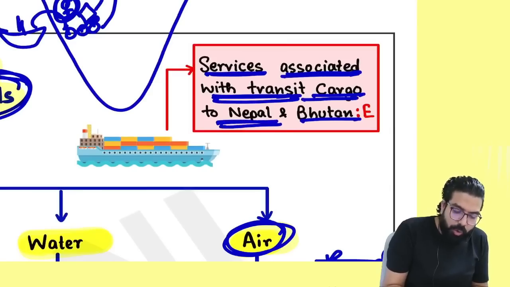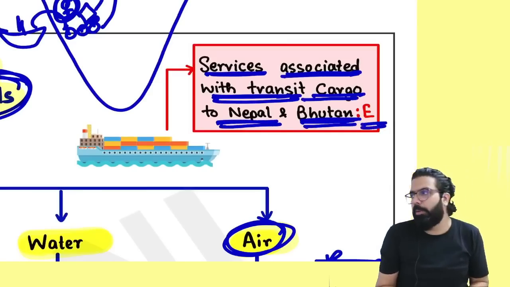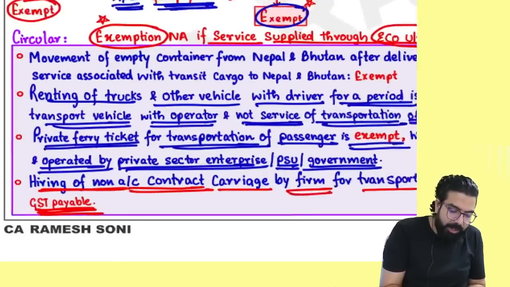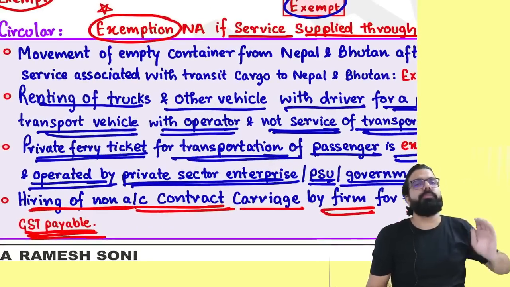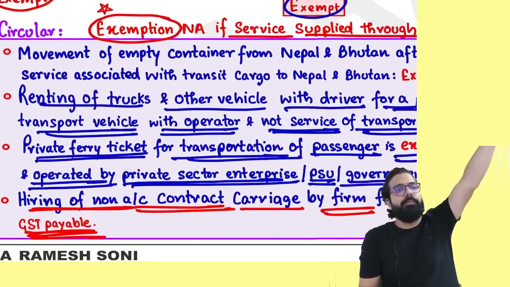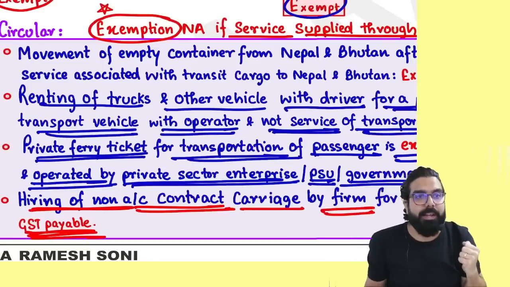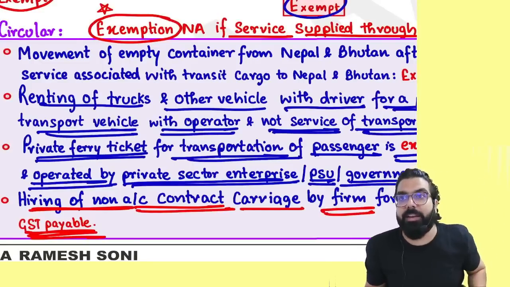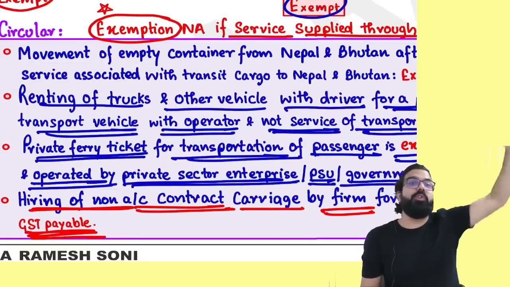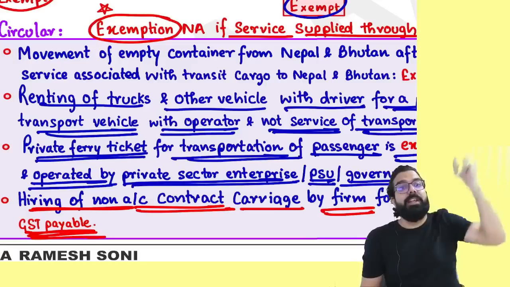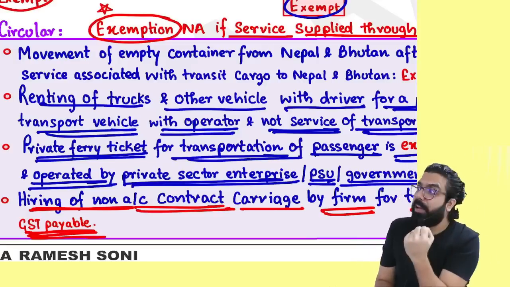Transit cargo going to Nepal and Bhutan, always GST will be exempted. Now here one clarification was given. The cargo went to Nepal. Now from Nepal it is coming empty. For that also some charges are taken. You told container going to Nepal, there is no GST. What if empty container is coming and for that also we charge something?